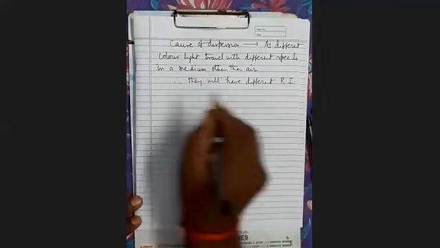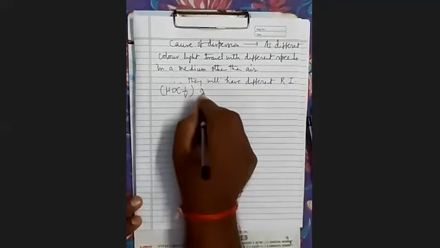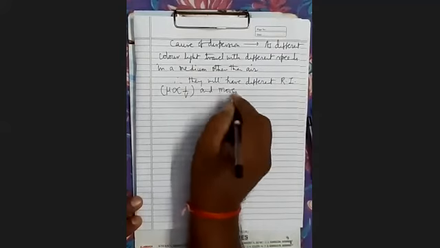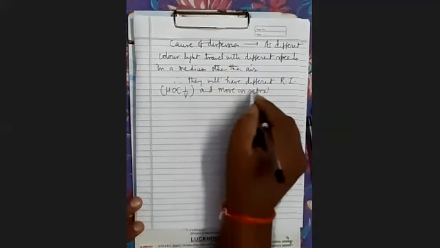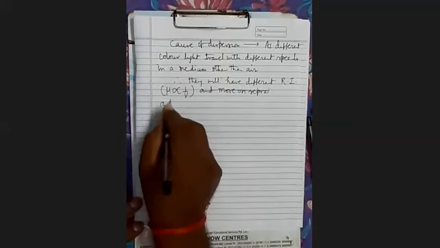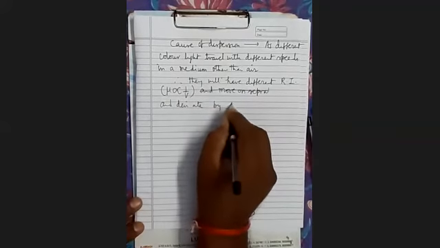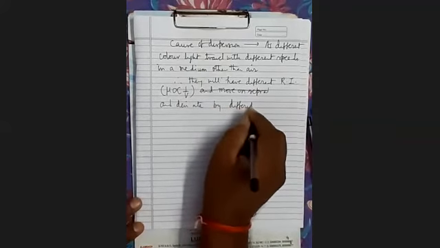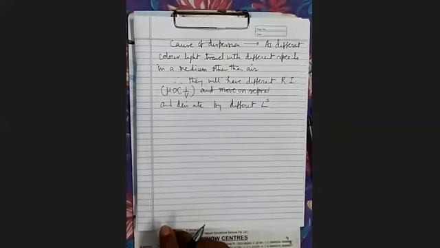Refractive indices. And why are the refractive indices different? Because mu is inversely proportional to velocity. They will have different refractive indices and move on separate paths. They move on and deviate by different angles. It's clear. So this is the cause of dispersion.